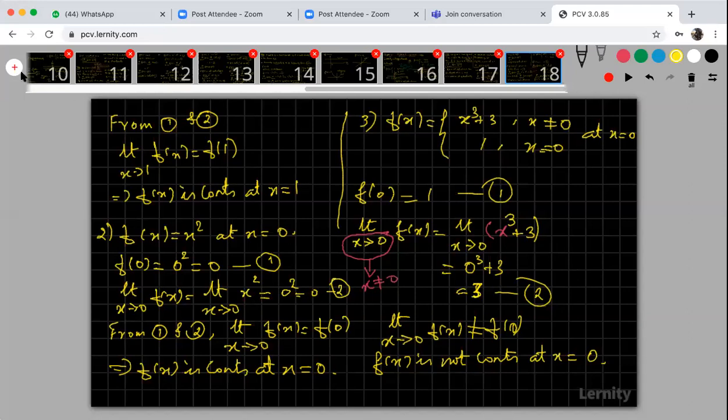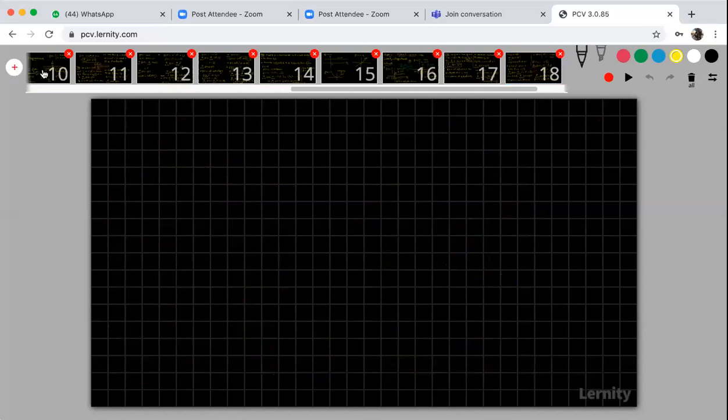Okay, now go to the next problem. Discuss the continuity of a constant function. f of x is equal to some constant k. Here the point is not given. Discuss the continuity of the function, that is the question, right?